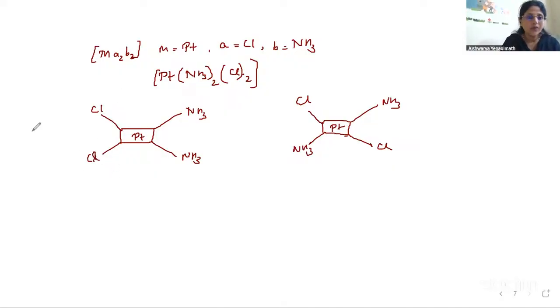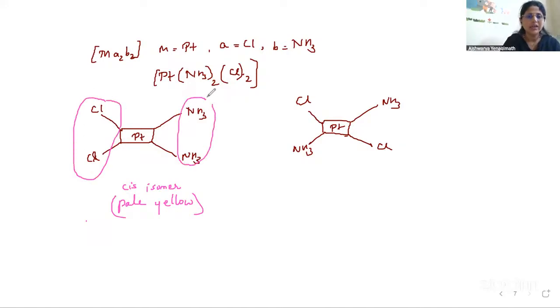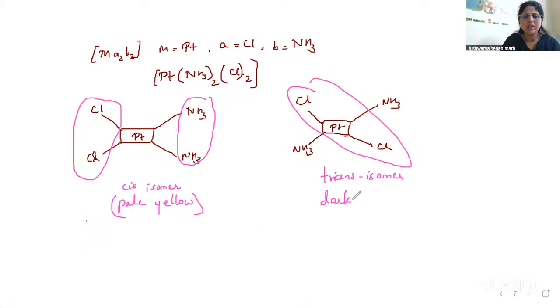So what type of isomerism is this? When they are near to each other, this is the cis isomer. And you can see it is slightly pale yellow in color. The two identical ligands are near to each other. Whereas here the two identical ligands are opposite. So this is the trans isomer. And if you see the color of this particular compound, it is intense yellow, or you can say dark yellow in color. Yes. So this is the type of cis-trans isomerism when the coordination number is 4.